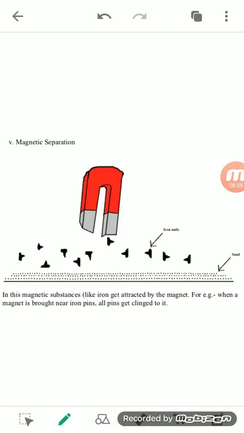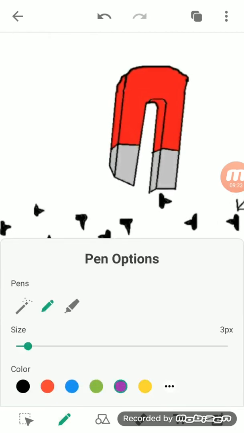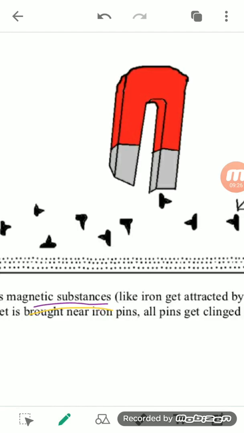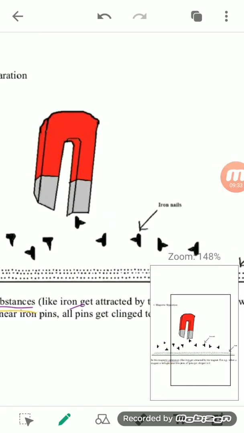Magnetic separation. This is also a kind of separating technique. In garbage, you see a lot of substances which get attracted towards the magnet, which we can call magnetic substances. These are magnetic substances, like iron. These all get attracted by the magnet.